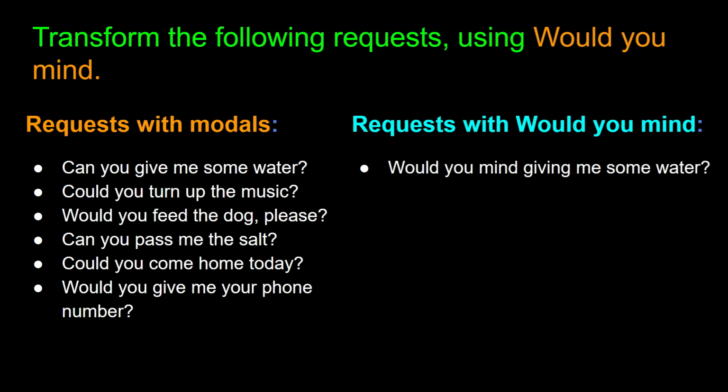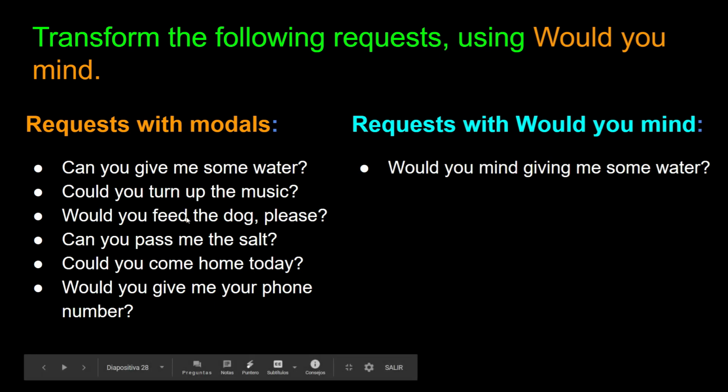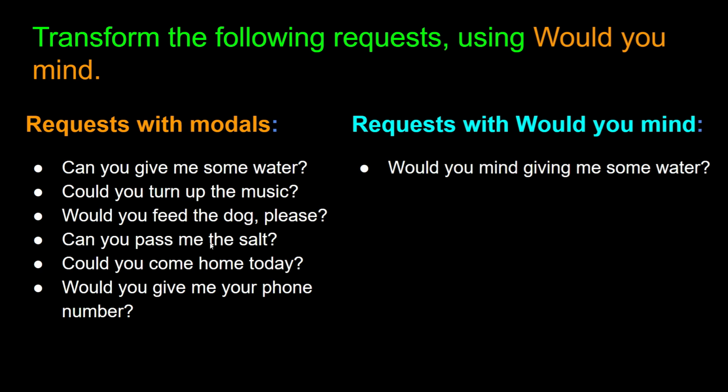So what we will do now is transform the following requests using would you mind. Here we have the list of the same requests we saw in the previous exercise, and we are simply going to change the modal verb that we see over here with would you mind, and of course, since the verb is in the base form, we are going to make it a gerund, an ing form. So the first request says, can you give me some water? It would change to, would you mind giving me some water?